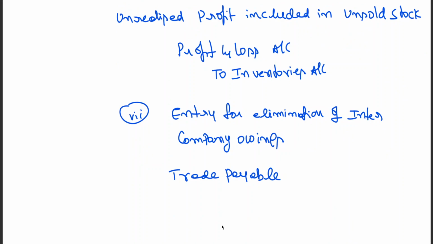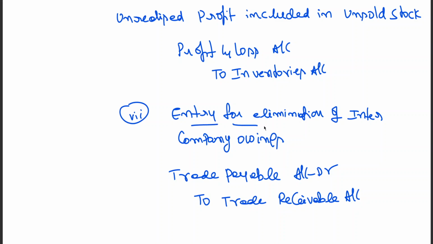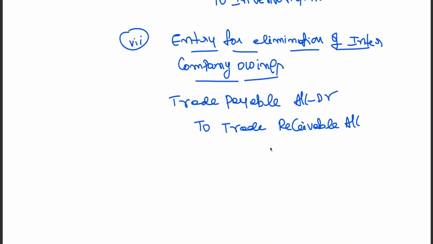Simply, like sundry creditors account debtor to sundry debtors account, which you learned in CA Foundation or graduation. Entry for elimination of intercompany owings: trade payable account at R to trade receivable account. Okay.